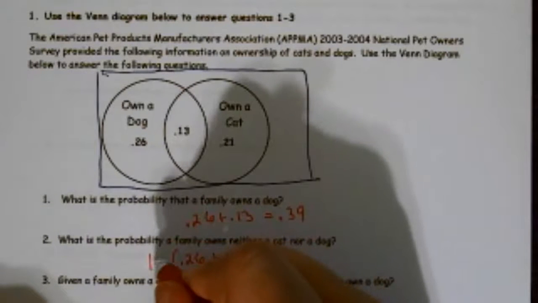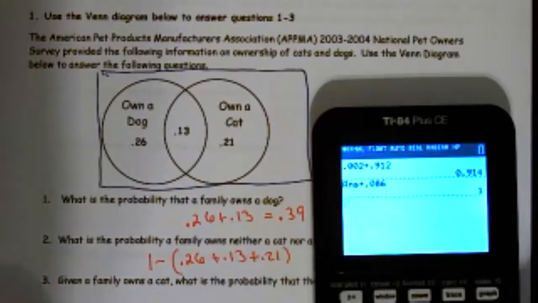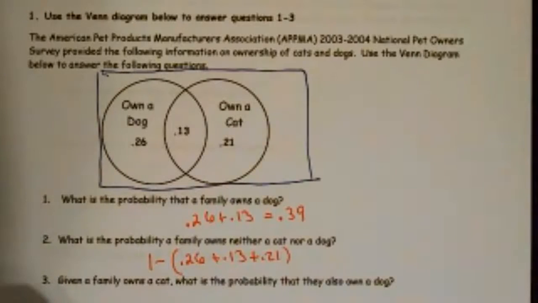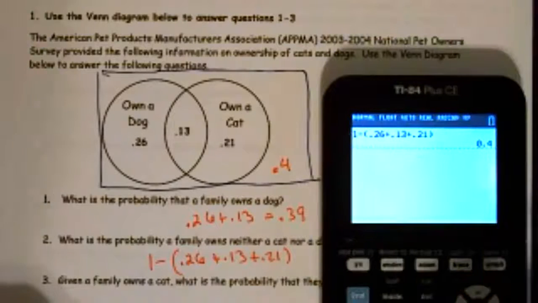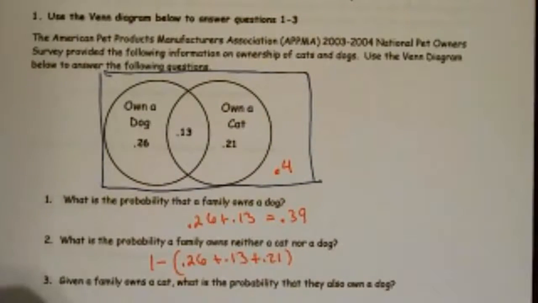And that gives me the part in the circle. If I subtract it from 1, I get the part not in the circle, which is what I'm interested in. So in this case, 1 minus parenthesis 0.26 plus 0.13 plus 0.21, close those parentheses, and I find out that this area out here is 0.4. Let's check to make sure this is correct. If I did this correctly, all of that should add up to 1 to be a valid probability distribution. So 0.26 plus 0.13 plus 0.21 plus 0.4 equals 1 whole, so I probably did it correct.